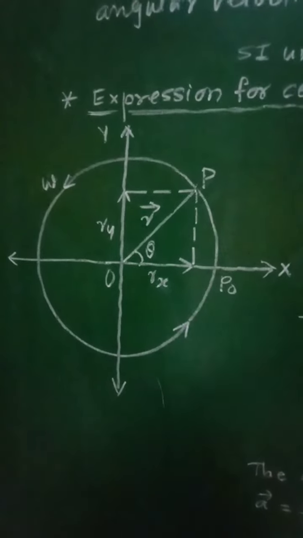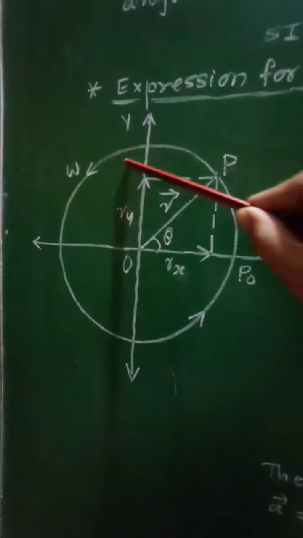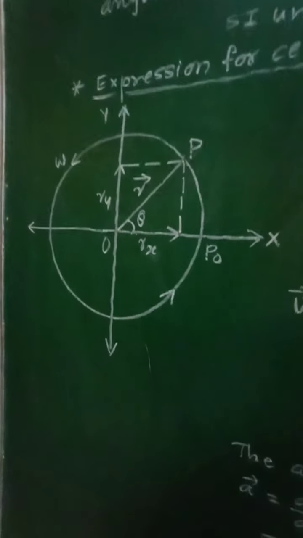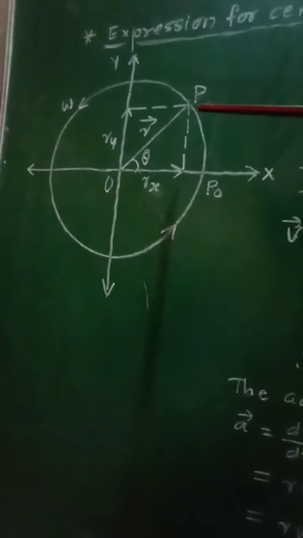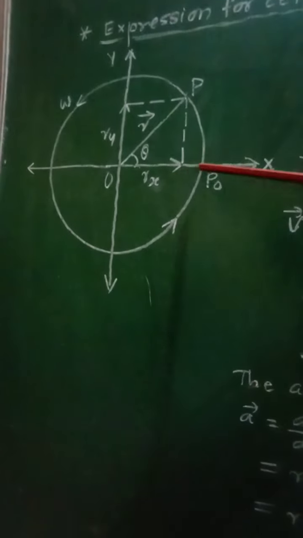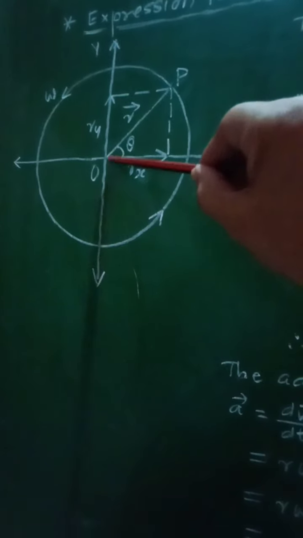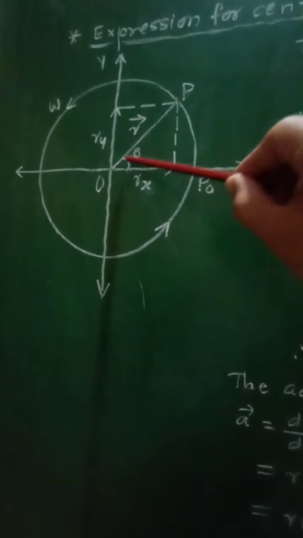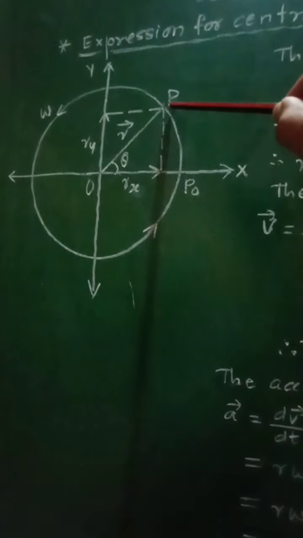So that particle is performing uniform circular motion along the circumference of this circle of radius r with constant angular velocity omega, and the period of revolution is equal to capital T. Let the motion of this particle P take place in the xy plane with the center of the circle lying at the origin of the coordinate system, and therefore this vector r will represent the radius vector for the position of the particle at point P.